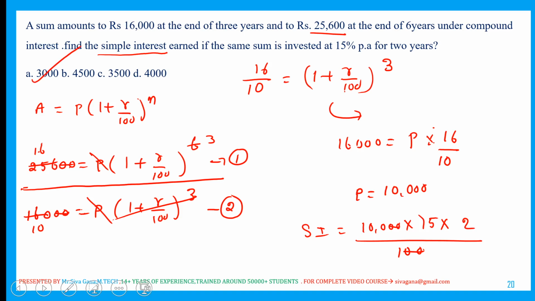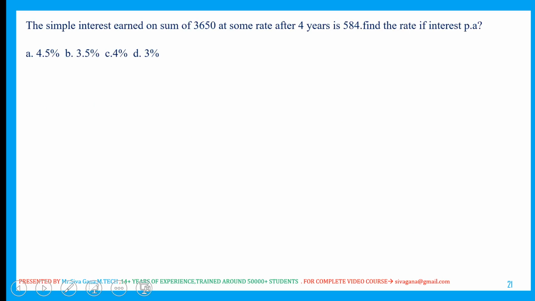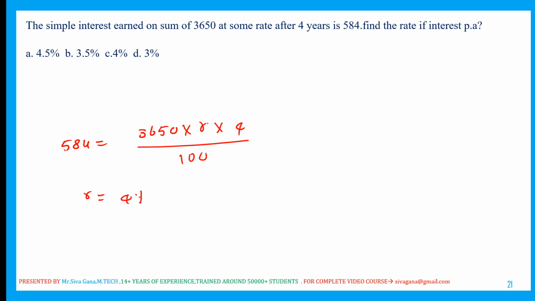Important question. The same question with the same numbers I covered in my video course as well as in the books that I have written. The simple interest earned on the sum at some rate for 4 years is 584, so SI is 584 and the principal is 3650. We need to calculate the rate of interest. Time period is 4 years. Very simple calculation. I already calculated that, which is why I am directly giving the answer. It is 4%. SI is equal to PRT by 100.